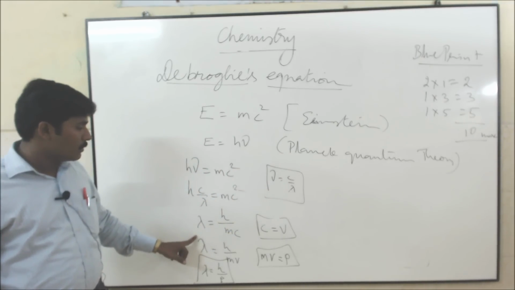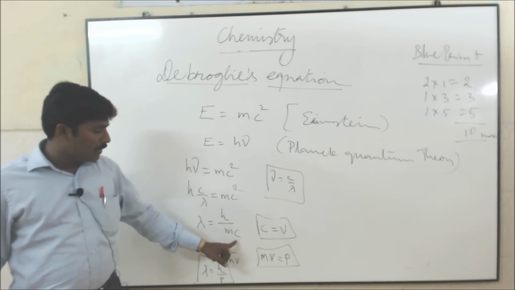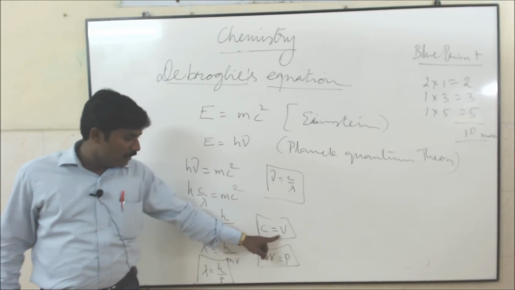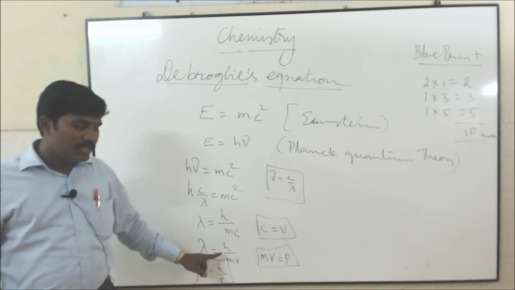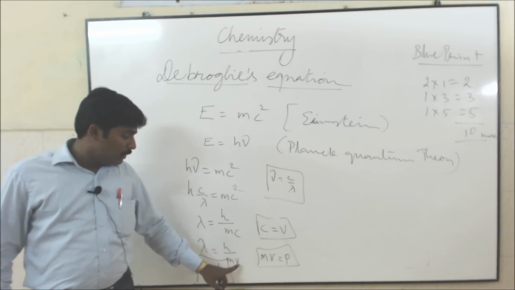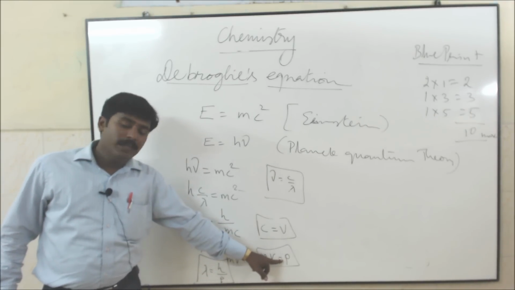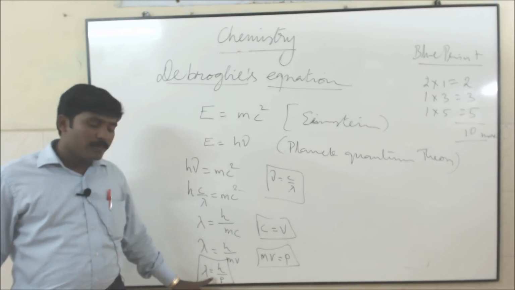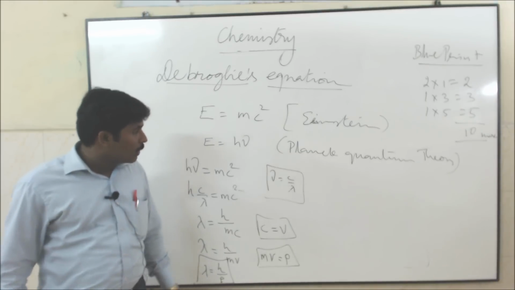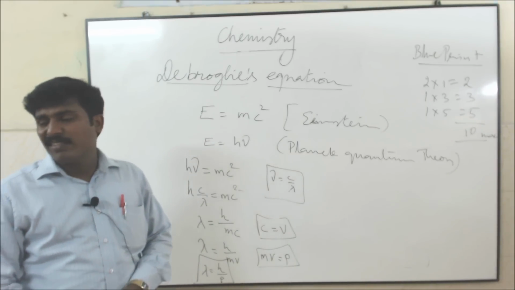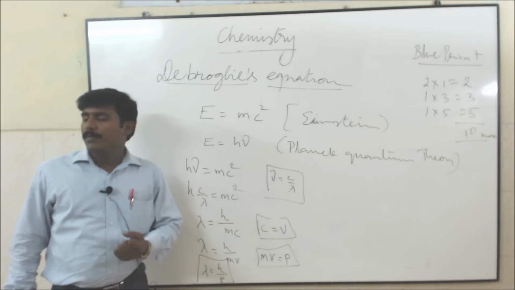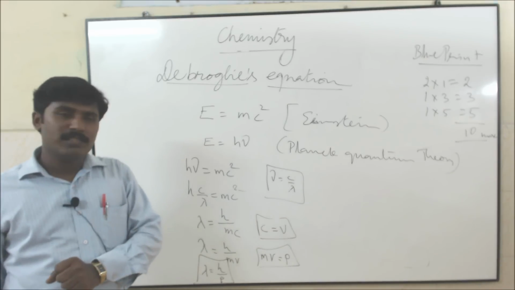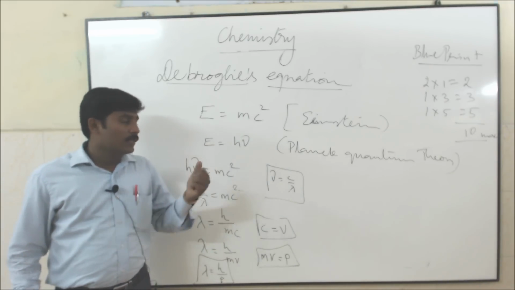We need only lambda, so lambda is equal to h by mc. c is the velocity of light, so c is replaced by v, and lambda is equal to h by mv. Mass and velocity give momentum p, so lambda is equal to h by p. It is applicable not only to small particles like electrons, but to subatomic particles like protons, electrons and neutrons. That is a very important thing.